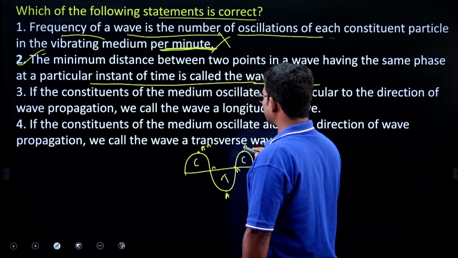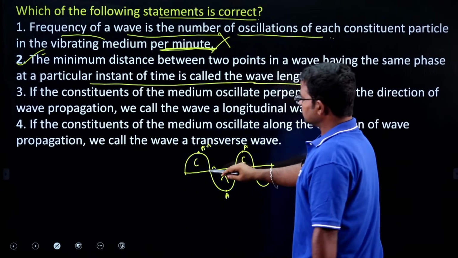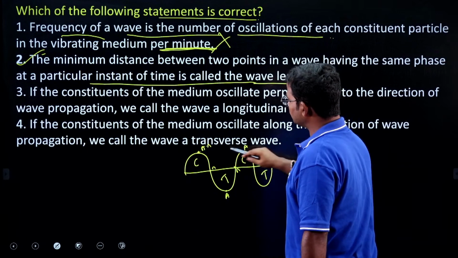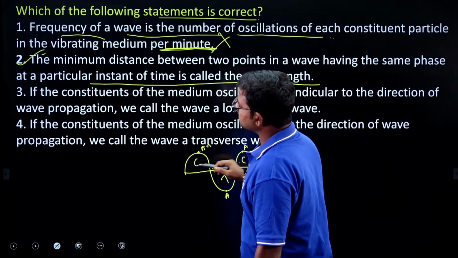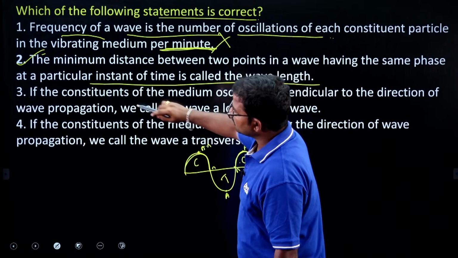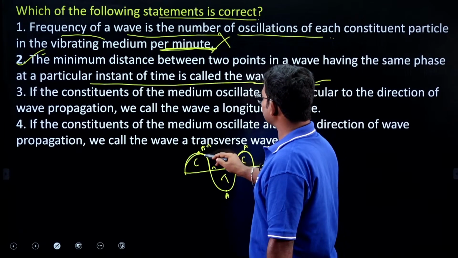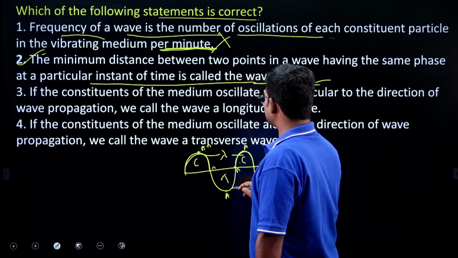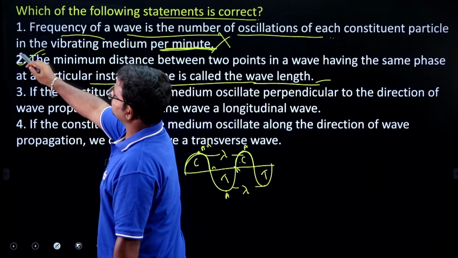This is also considered anti-node. So the minimum distance between 2 points in a wave having the same phase. Okay, so these two are having the same phase like this. At a particular instant of time is called wavelength. So this is nothing but lambda. So it is symbolically considered as wavelength. So that's why we have to consider option 2 is the right answer.